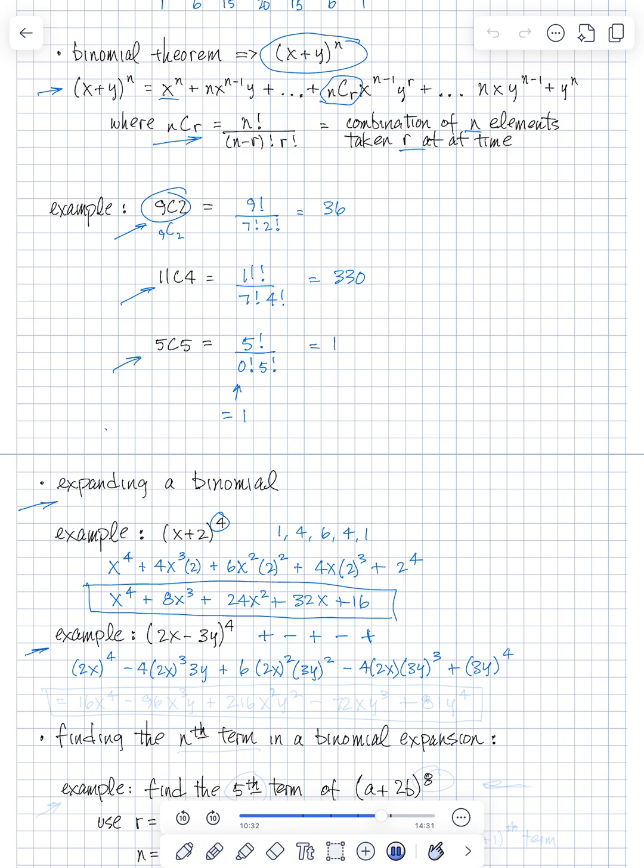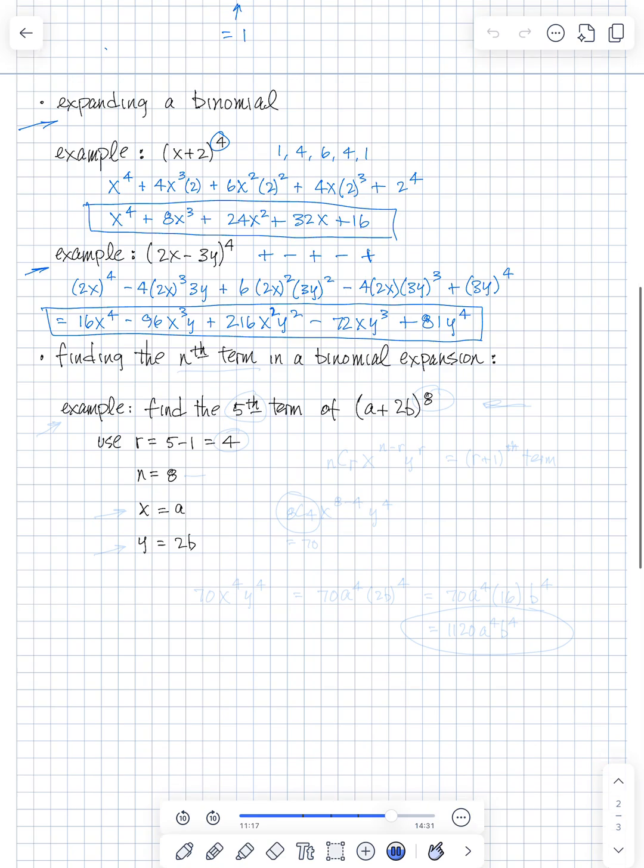All right, then we simplify that. So that's going to be 16x to the 4th minus 96x cubed y plus 216x squared y squared minus 72x y cubed plus 81y to the 4th. So there we go.